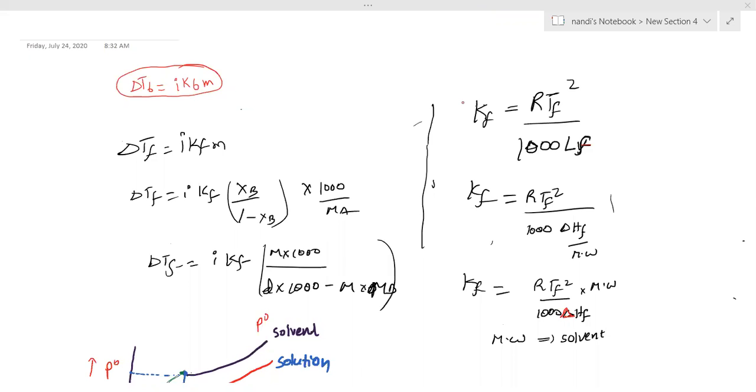Enthalpy of fusion, molecular weight. Here molecular weight is of the solvent. Keep in mind, we are discussing everything with respect to solvent only, not solute. R means universal gas constant. TF means freezing point of the solvent.